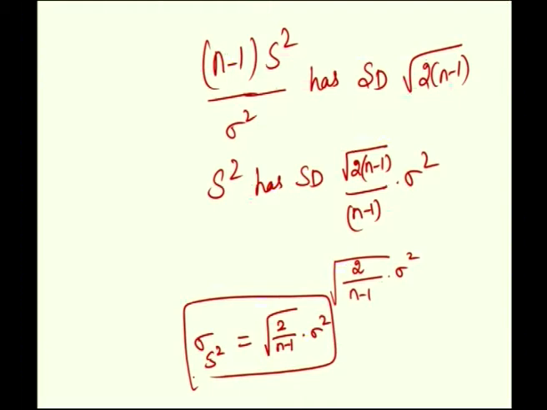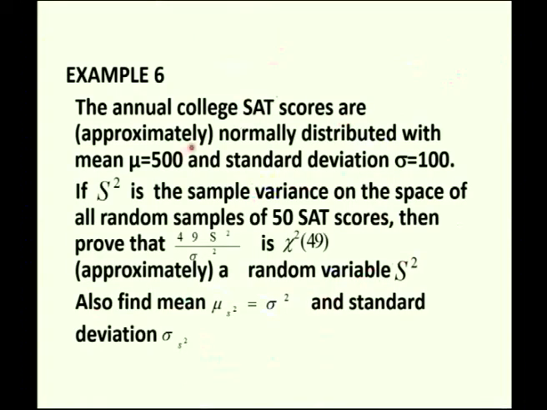Based on this discussion, we shall do this problem. The annual college SAT scores are approximately normally distributed. It is an entrance examination, right? SAT scores are approximately normally distributed with mean mu equal to 500 and standard deviation sigma equal to 100.